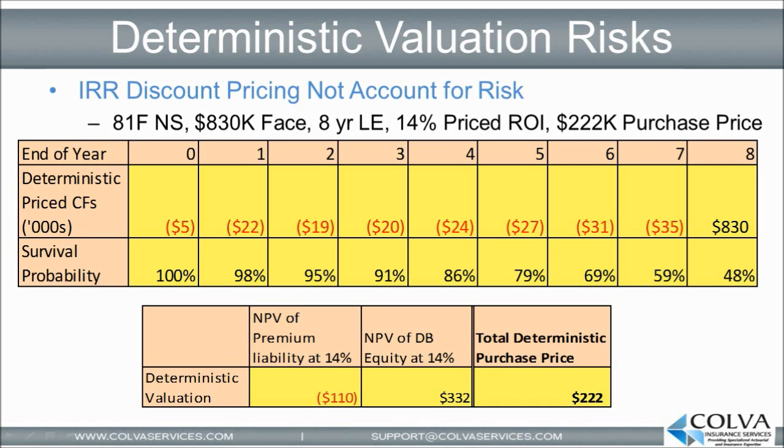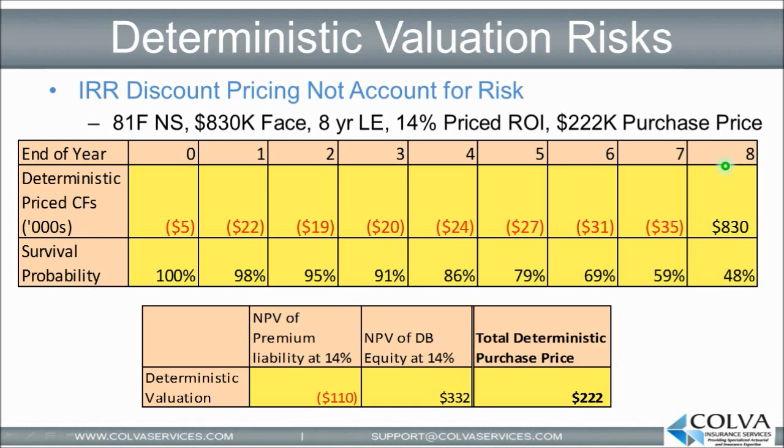In the following example, we have an 81-year-old female who is looking to sell her $830,000 policy on the life settlement market. She has an 8-year life expectancy. In using deterministic pricing, we assume that the premiums are paid on the policy for the first 8 years, and that at the end of the 8th year, the death benefit is received. In the table below, we can see the premiums in red that are scheduled to be paid, as well as the corresponding $830,000 death benefit at the end of the 8th year.